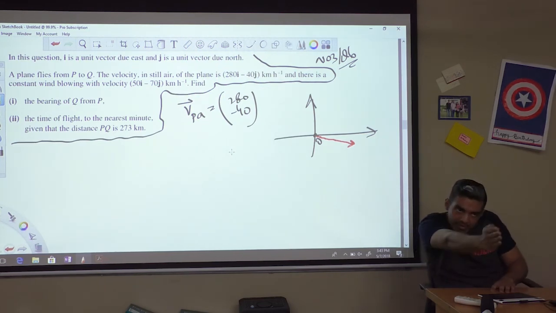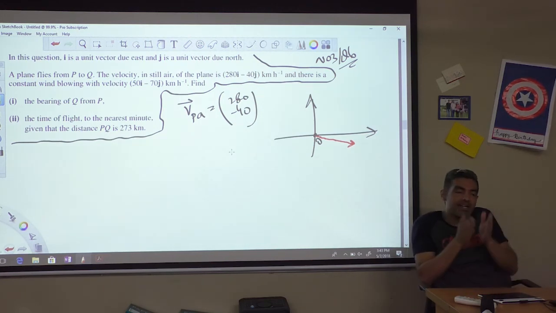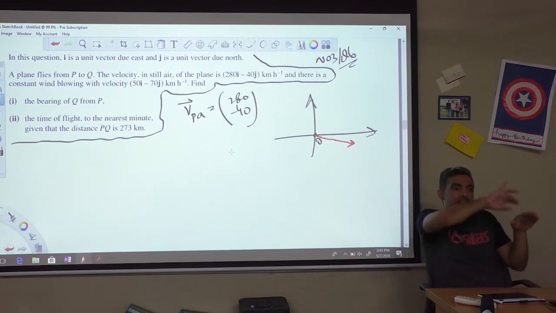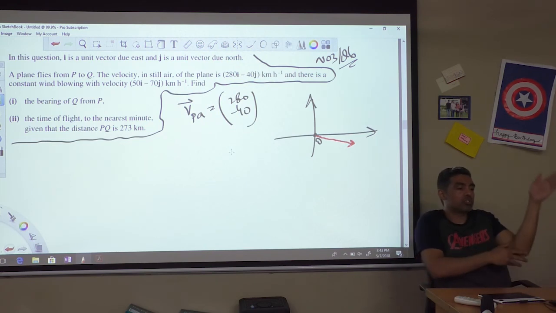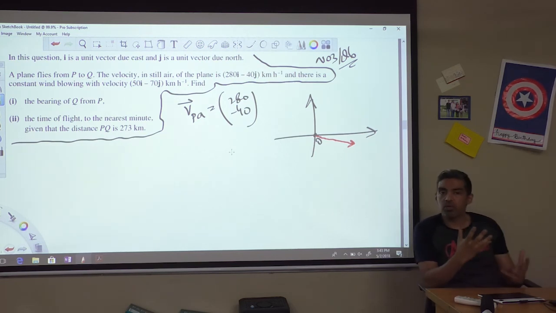It would keep traveling in that direction, it will reach its destination. It doesn't have to steer anywhere. But because of the wind blowing, it might have to change its direction a bit, so that after the push of the wind, it should come back in the direction straight towards Q from P. Now this is how the logic should work.